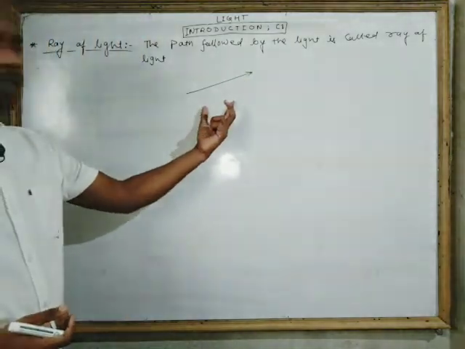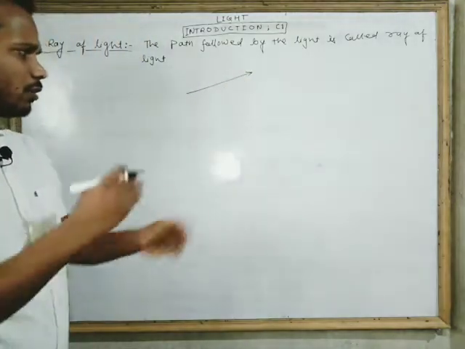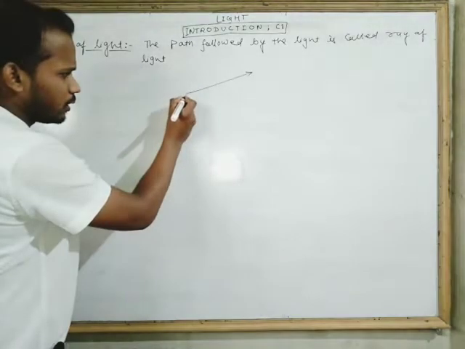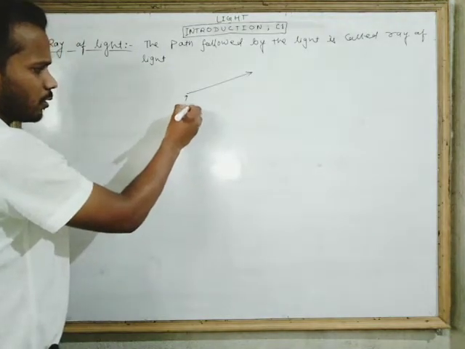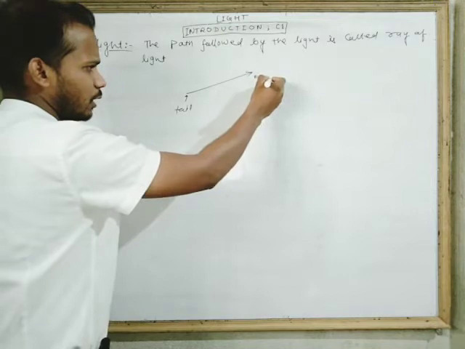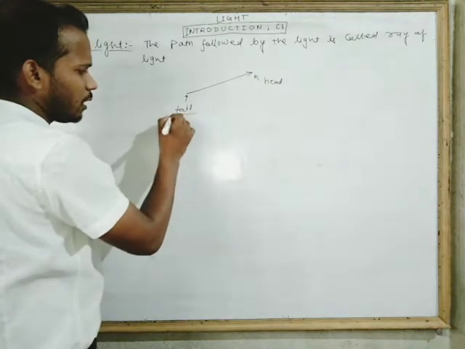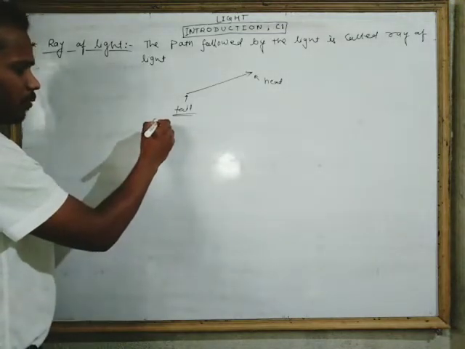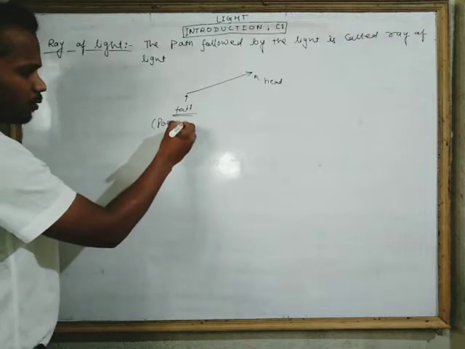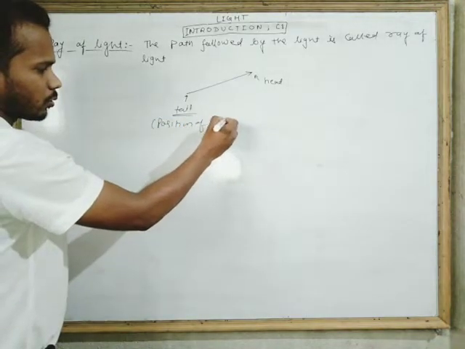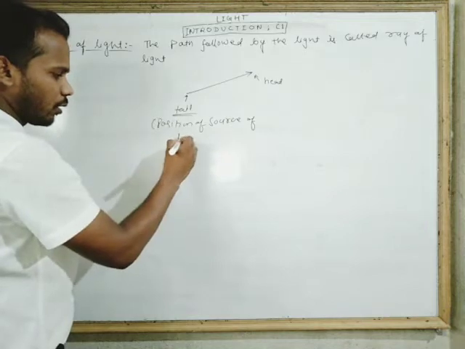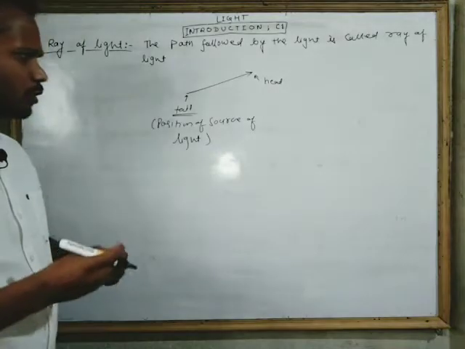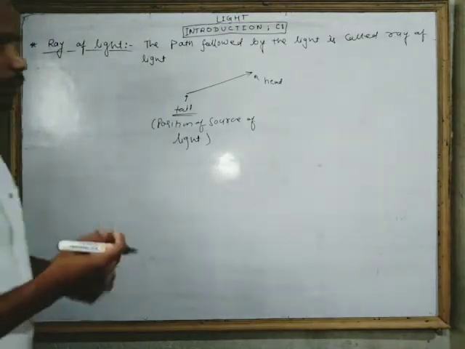This is the ray, and the light can also be represented by this ray, where this point is the tail and this point represents the head. And this tail tells the position of the source of light. Position of source of light means the point through which light is produced.